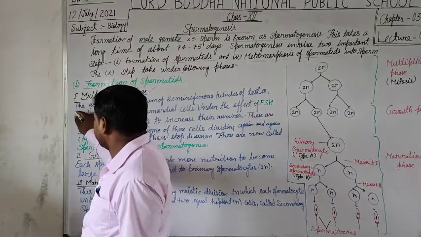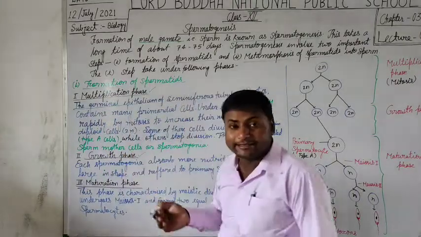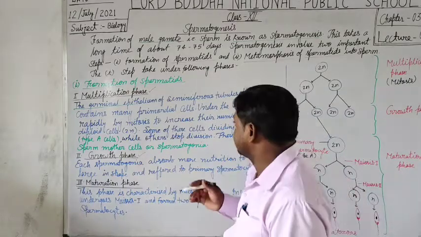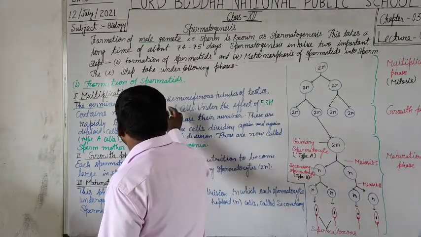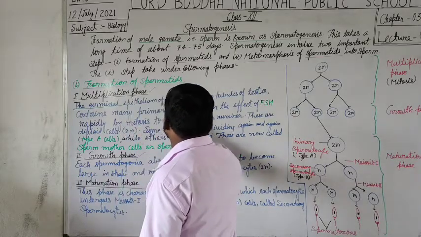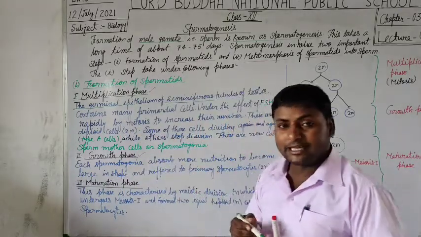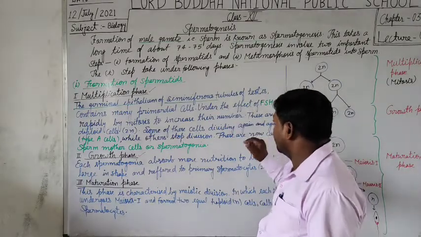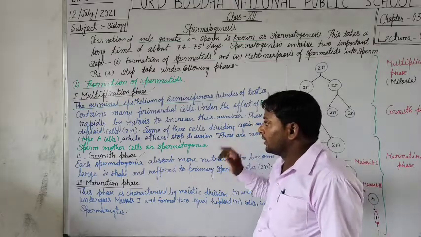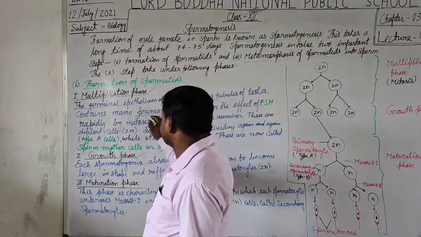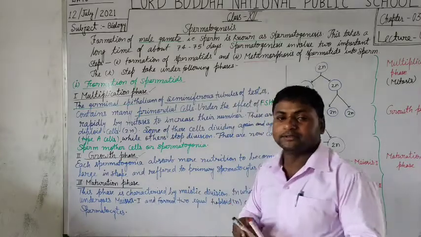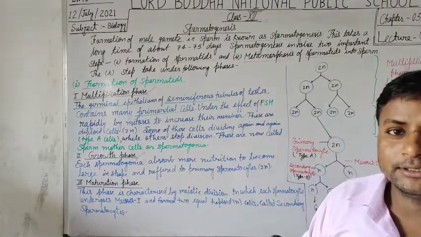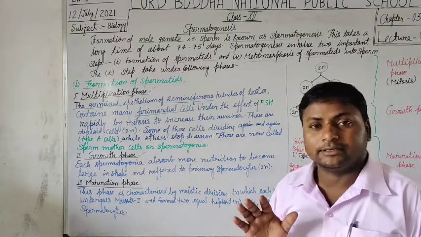Students, as you all know, the germinal epithelial cells, besides the Leydig cells which we call interstitial cells, are of epithelial type and are found in the seminiferous tubules. The seminiferous tubules of the testis contain many primordial cells. What is the meaning of primordial cells? The primarily developed cells are called primordial cells.